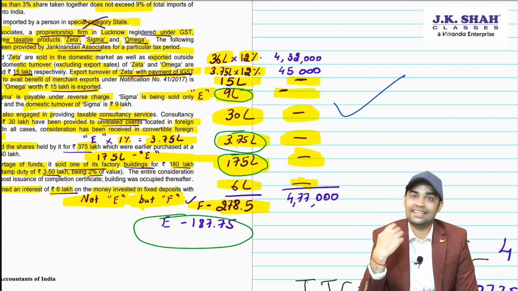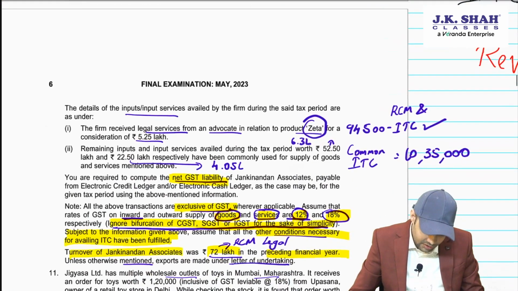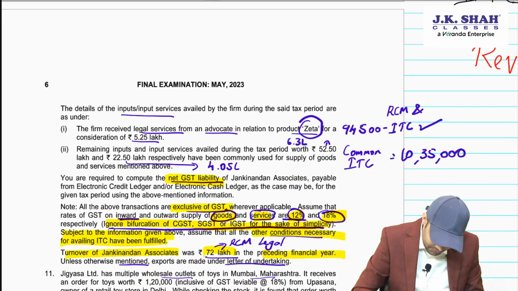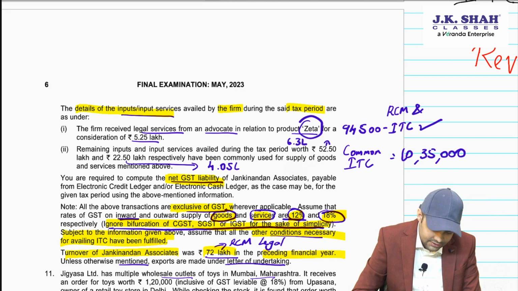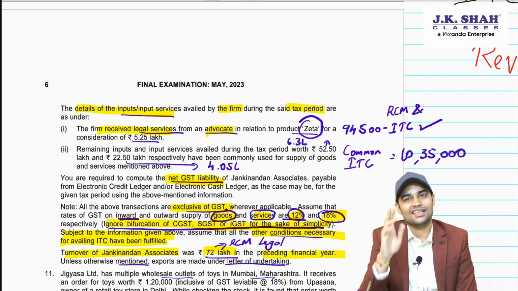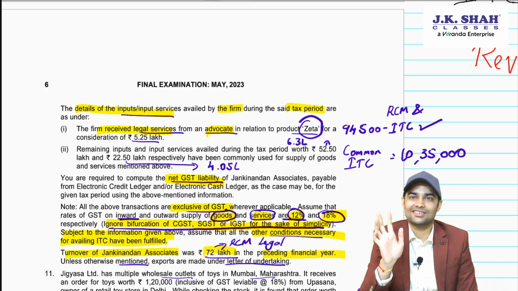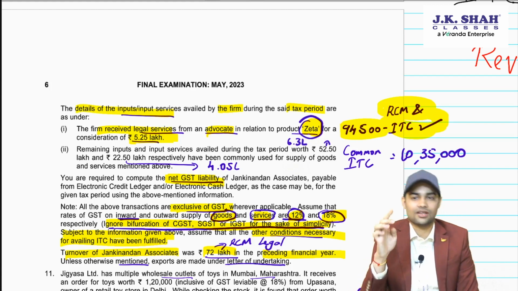Now let's see the ITC information. Let's see it further. The details of input and input services availed by the firm for the said tax period are as under. Firm received legal service from advocate. I expected this. Trust me, when you read the last line preceding financial year, one of the RCM points is possible. For Zeta, for which it was 5.25 lakh. So 5.25 lakh into 18% comes to 94,500. This will come in RCM payable. It will also form part of ITC.